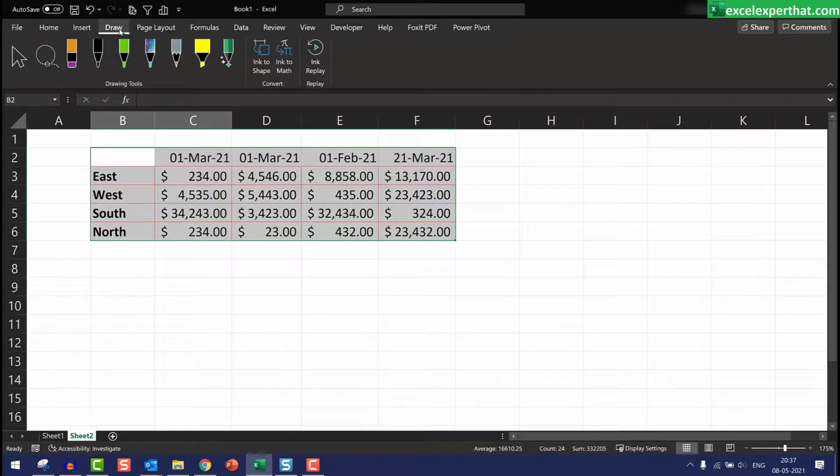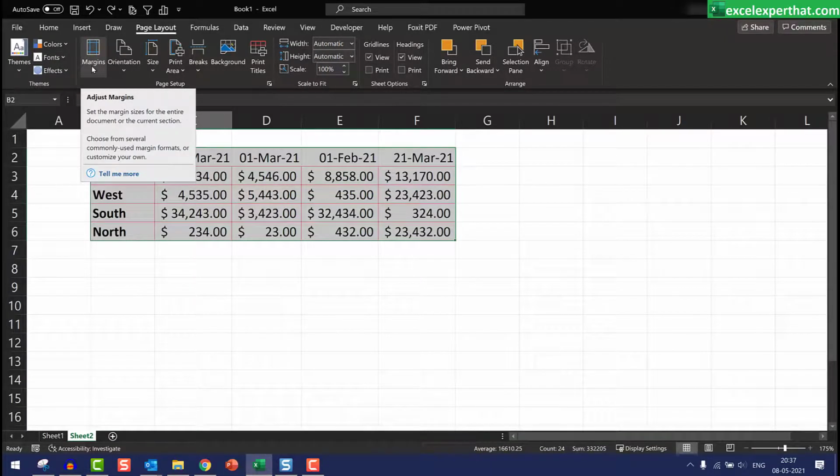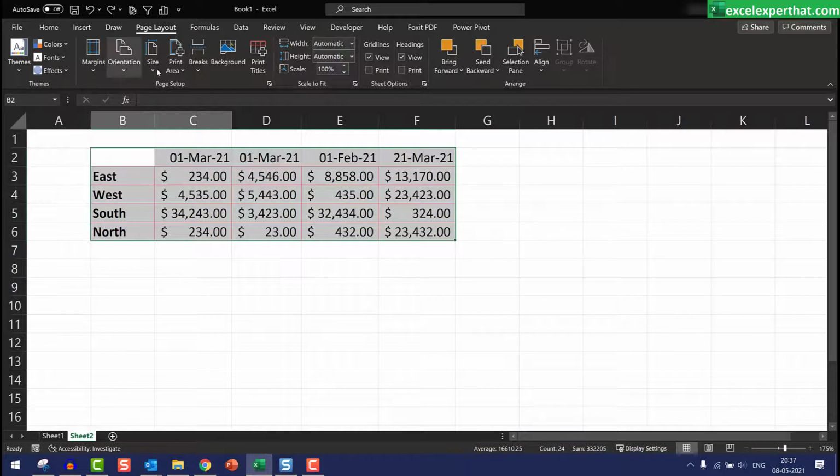Next, draw. This is also an advanced tool. From here you can draw a diagram on your worksheet. Page layout is nothing but for printing purposes guys, you need to adjust the page of Excel. So here from margin, orientation, size of the page, print area, break, background you can select and give the printout.